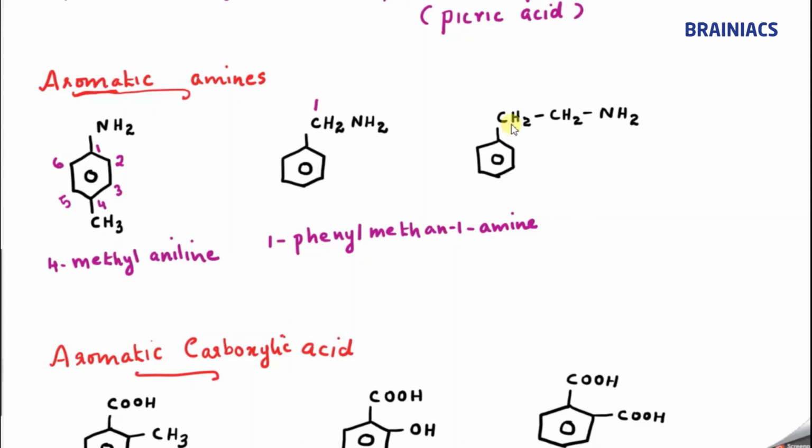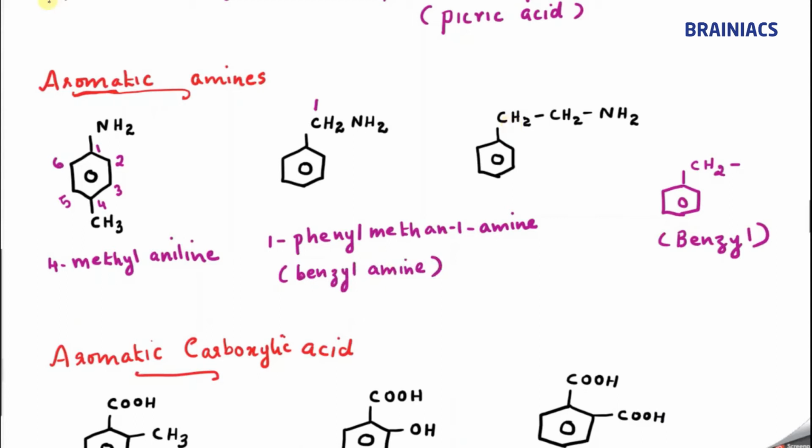So its common name is also famous, because please remember learning this. What happens if you have the benzene ring with a CH2 group? What is the name of this compound? This is called benzyl. Its common name is benzyl. Please remember. So this can also be called benzyl amine. It is the common name of this compound.